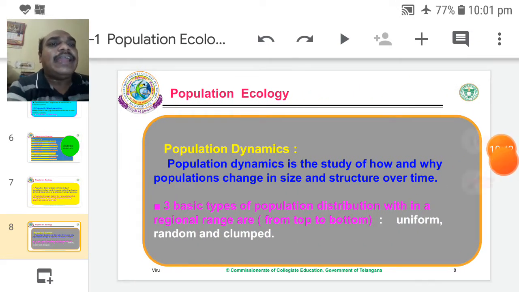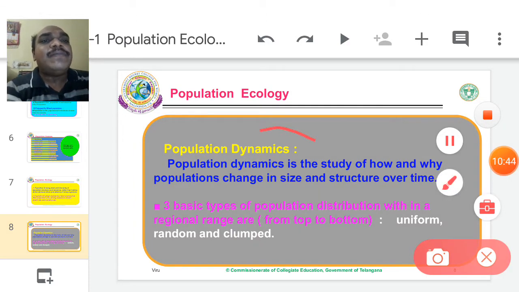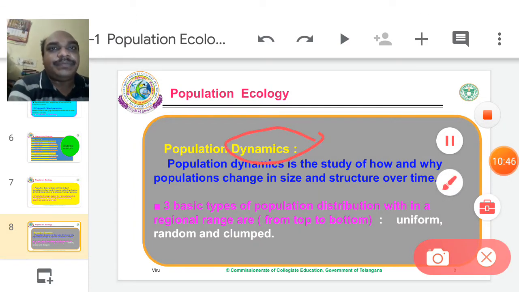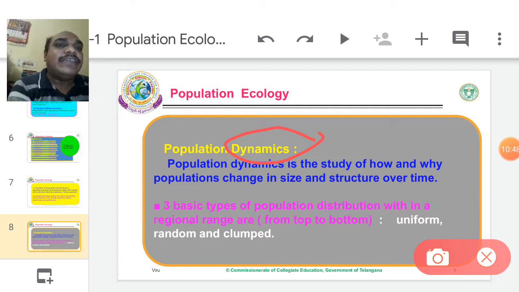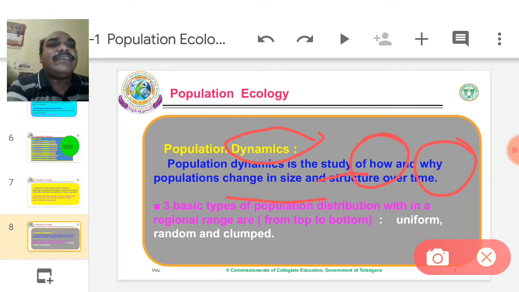In population dynamics, dynamics means always changing, either good change or bad change. Anyhow, that is called dynamics. Population dynamics means it is always changeable. Population dynamics is the study of how and why populations change in size and structure over time.